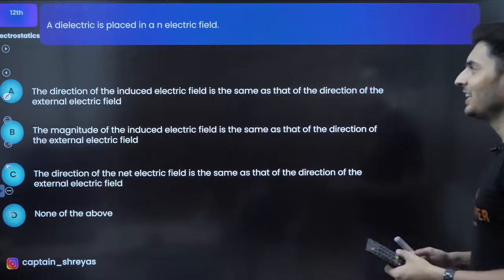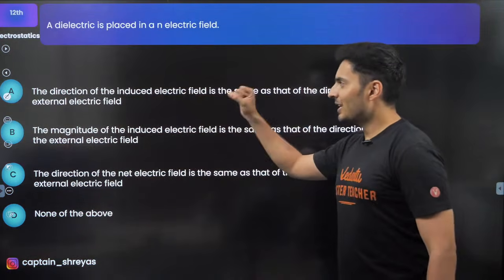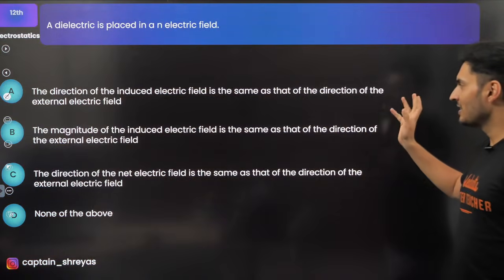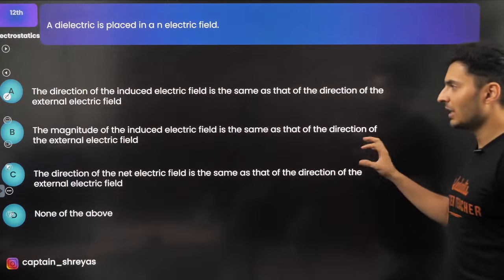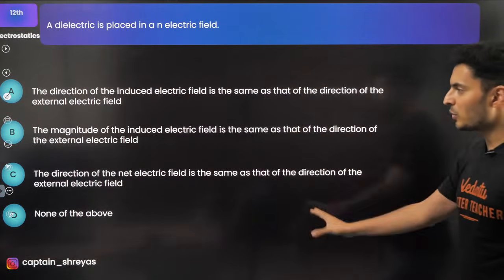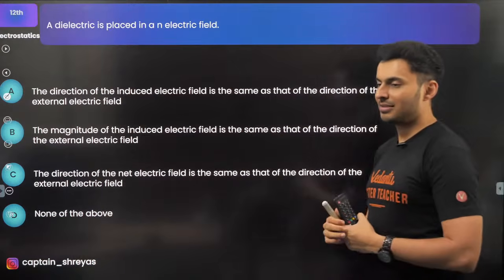Moving on to the next one. A dielectric is placed in an electric field. Then what is the direction of the induced field? Is it the same as, or opposite to, the external field? Is the magnitude the same? So many options are there, so figure out which option is correct.